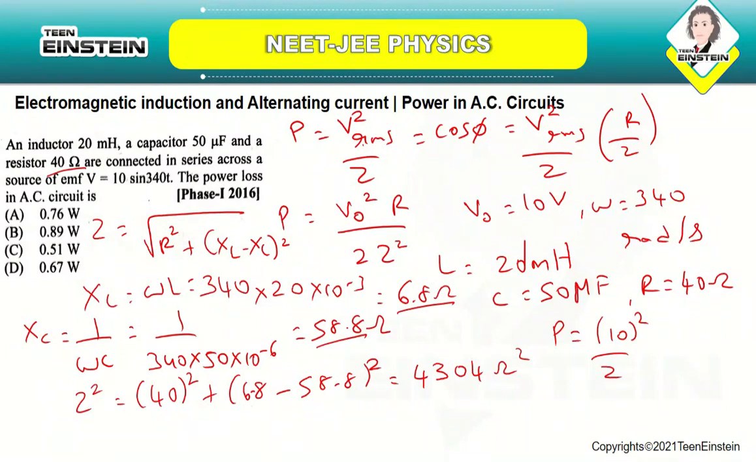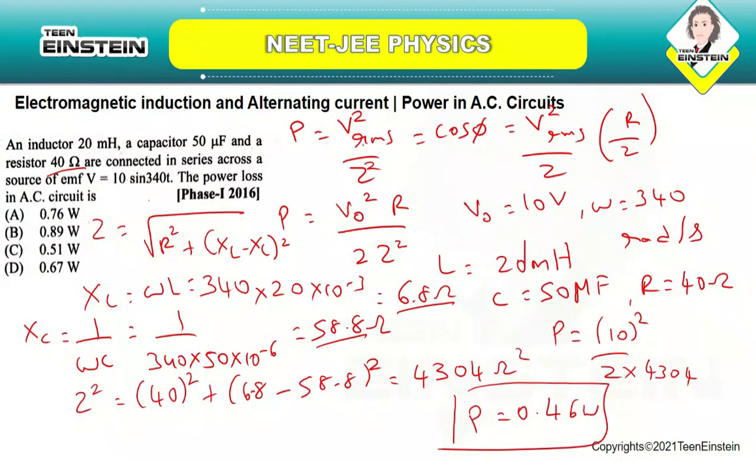So instead of V square by 2, you are going to put it as V naught square by 2 into Z. Okay. So 2 into 434. So this is Z square. Okay. So 434. So if you solve this, you will be getting the P value as 0.46 watt. Okay. So the correct answer is approximately this, 0.46 is near to 0.51. So the correct answer is option number C.